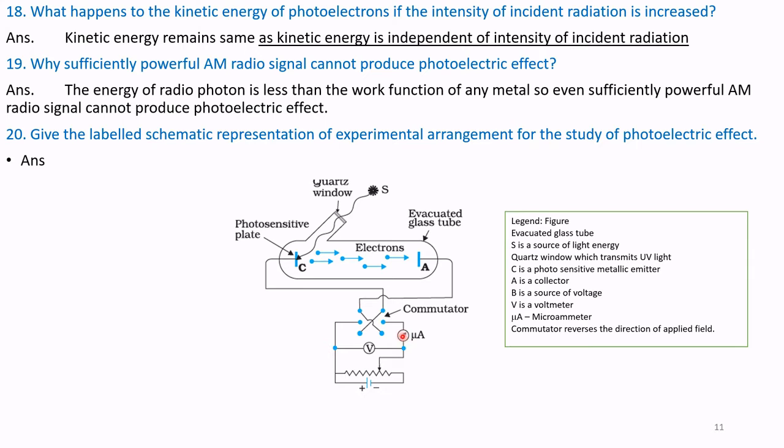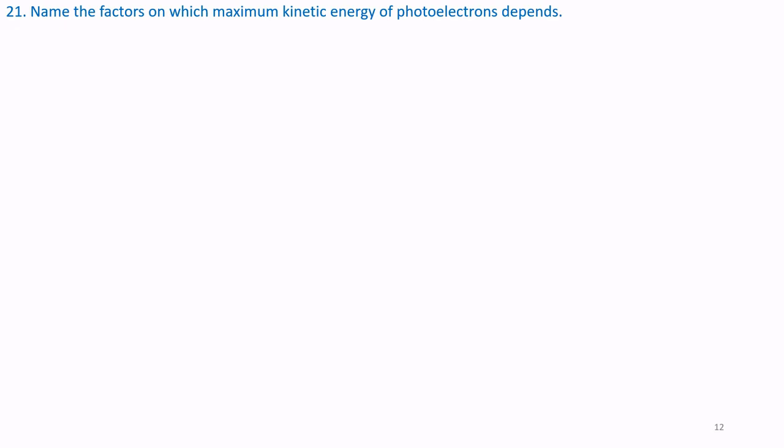We can make C positive or negative by reversing the commutator. When A is positive, electrons are attracted and a current is read on the microammeter. This is the experimental setup. Question number 21. Name the factors on which maximum kinetic energy of photoelectrons depends.